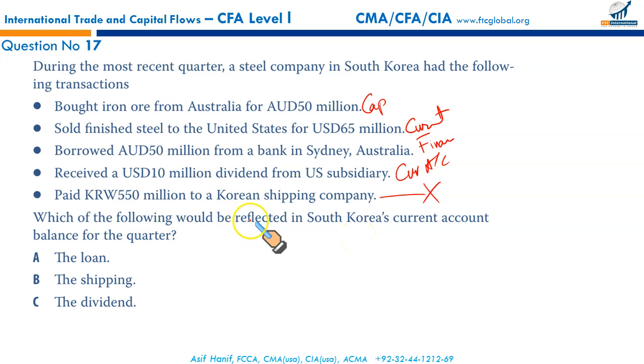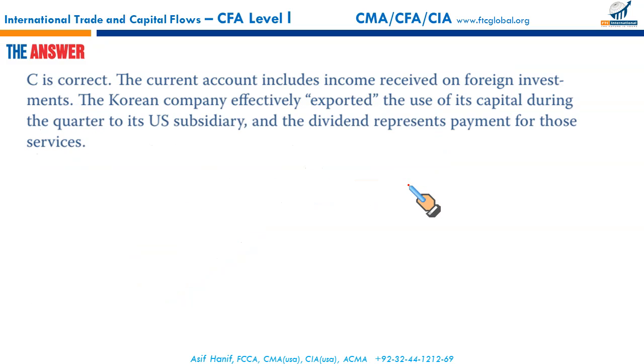So which of the following would be reflected in South Korea's current account? Loan, it's financial. Shipping, within Korea, so it can't be reflected on the balance of payment. So the dividends, yes. Received 10 million dividends from US subsidiary, it's reflected in the current account. That makes C the correct option.